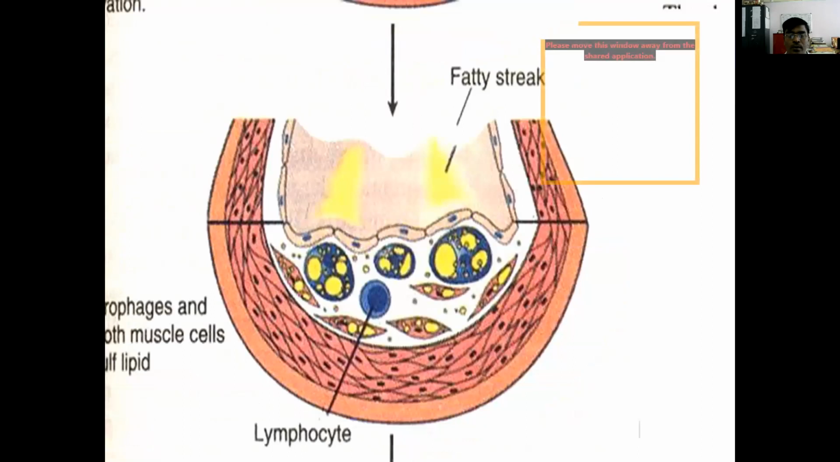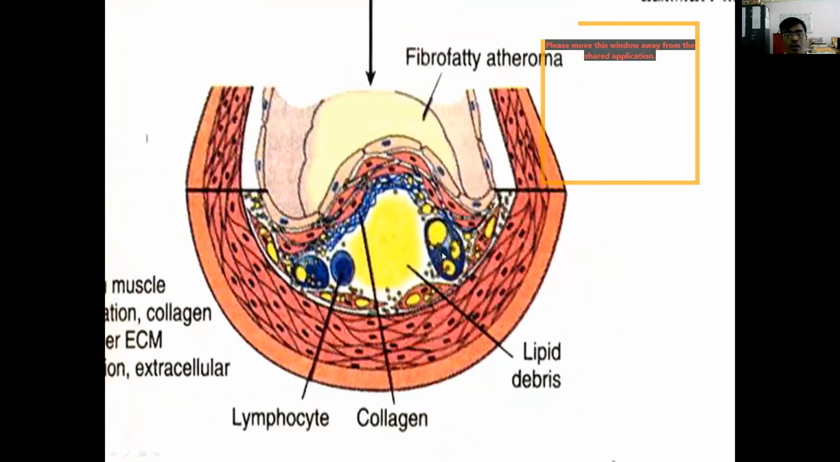So macrophages and smooth muscle cells engulf the lipids. The yellow color you see here is all the lipids. This smooth muscle entering the intima will also engulf the lipids, and this macrophage entering will also engulf the lipid. The macrophage engulfing the lipid you can call a foam cell. So here you can see the smooth muscles with lipids and macrophages with lipids, forming foam cells, which along with the collagen will form a fibrofatty atheroma. This we can call a fibrofatty atheroma.